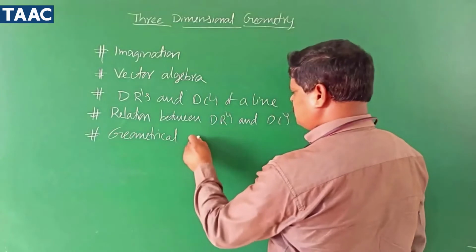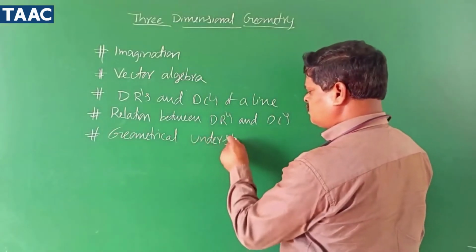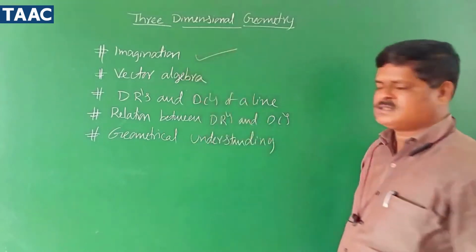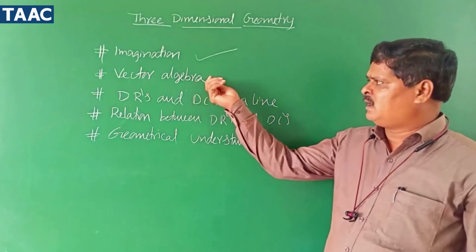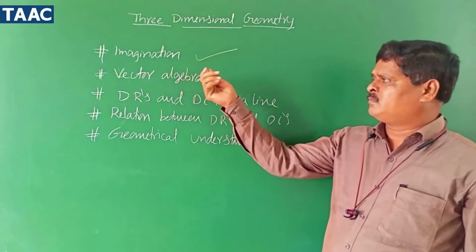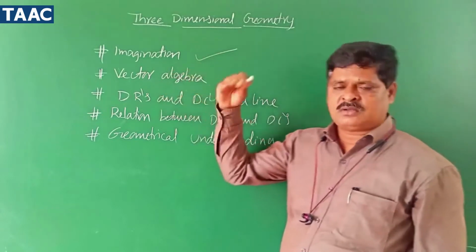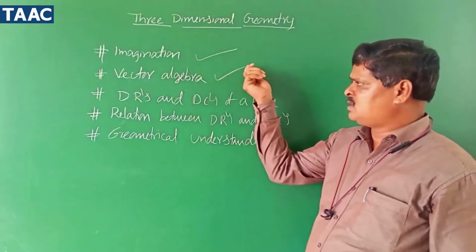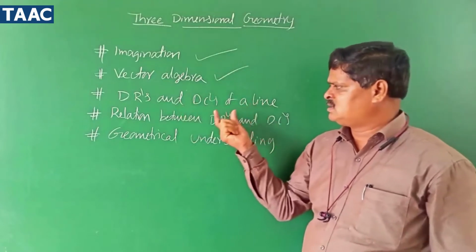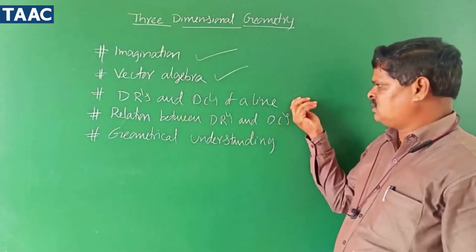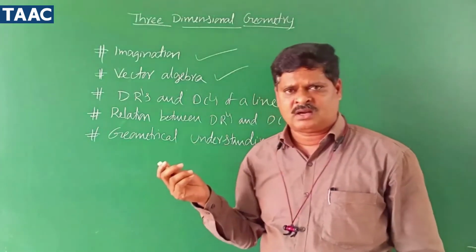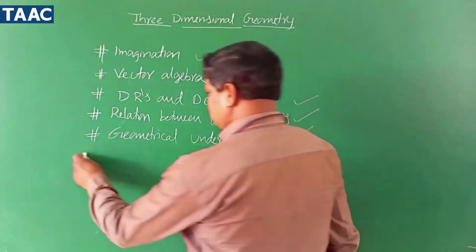See, you must have some imagination skill. Sometimes you have to imagine the thing, and with respect to the given data, you have to understand the question or concept. Let us imagine some figure, and you must have knowledge of vector algebra. You must know what is meant by DRs and DCs of a line, the relation between them, and geometrical understanding. So that is one more thing.